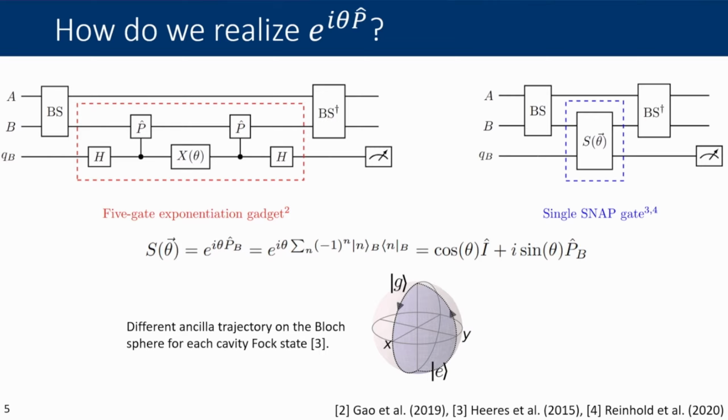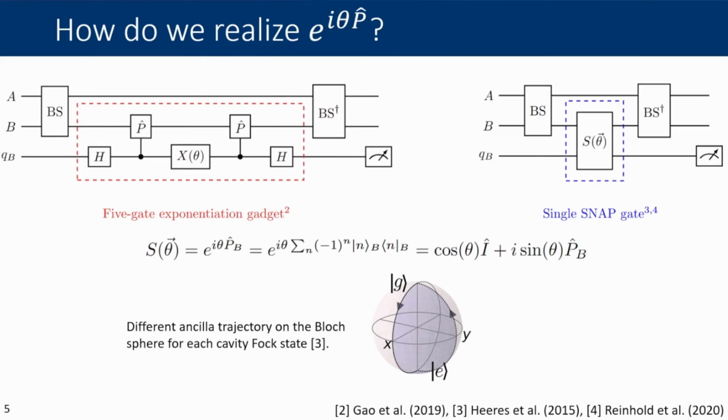As you can imagine, there are a couple of potential issues with this. The first being that it's not a particularly compact operation. It requires 5 gates and 3 of them being unique gates. The other and the far more important issue is that this is not fault tolerant to ancilla errors. So at any point during the 5-gate sequence, you could experience ancilla dephasing or decay, and you wouldn't necessarily know what had happened.